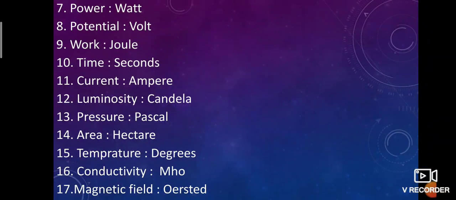Volt is a unit of potential. Joule is the unit for work. Second is the unit for time. Ampere is the unit for current. Candela is a unit for luminosity. Pascal is a unit for pressure. Hectare is the unit for area. Degree is a unit for temperature. Mho is a unit for conductivity. Oersted is a unit for magnetic field.